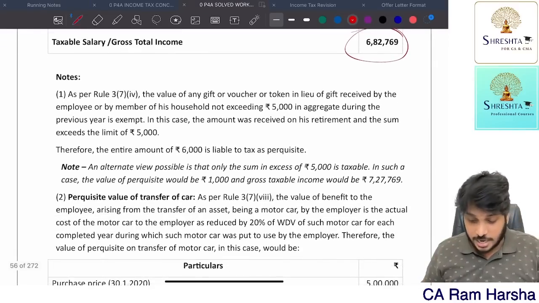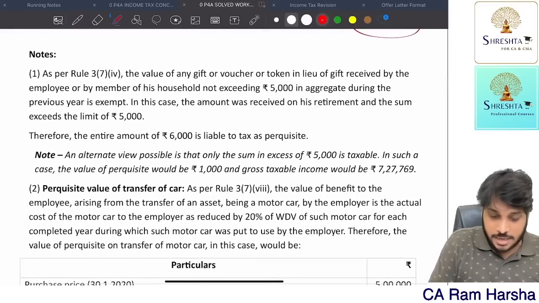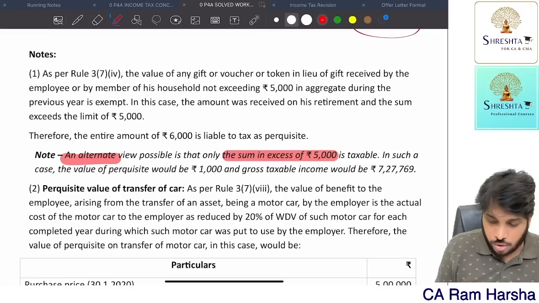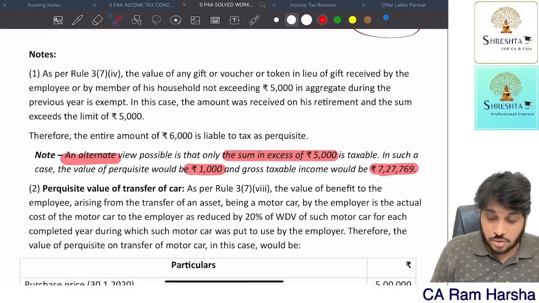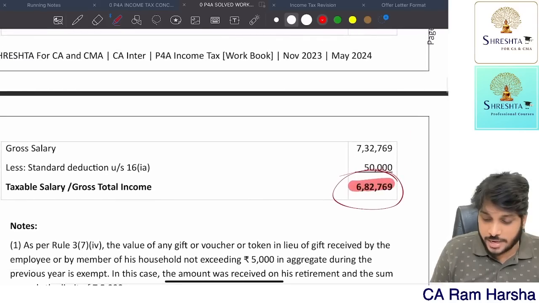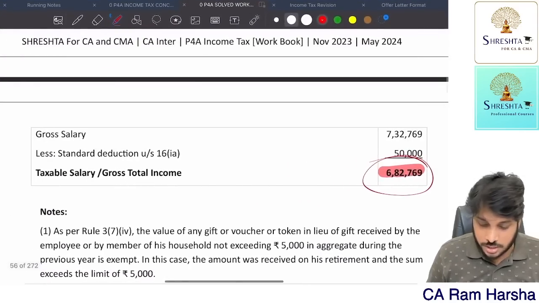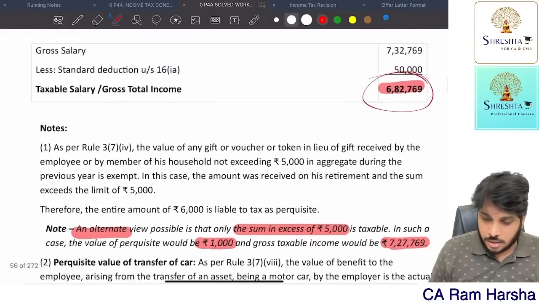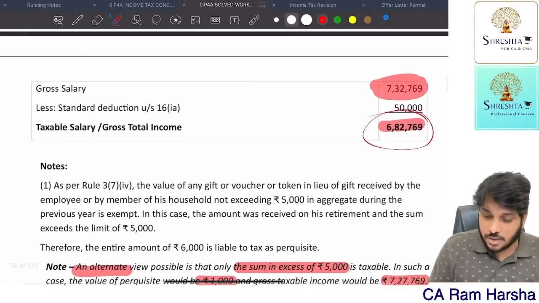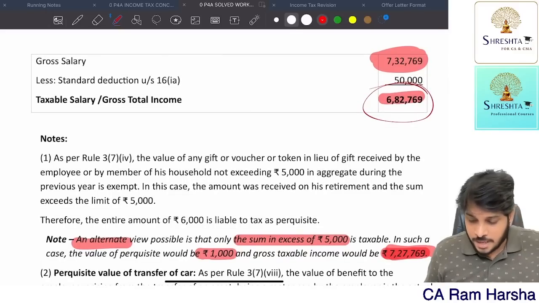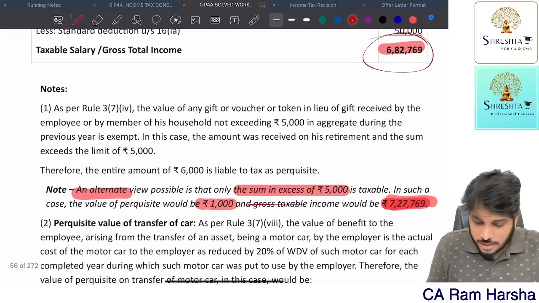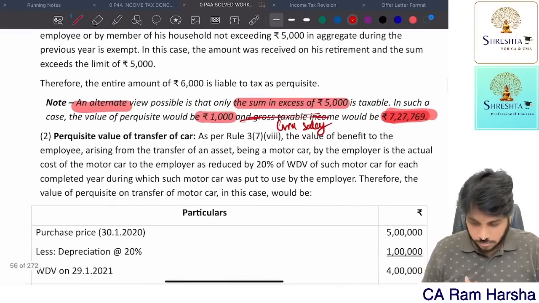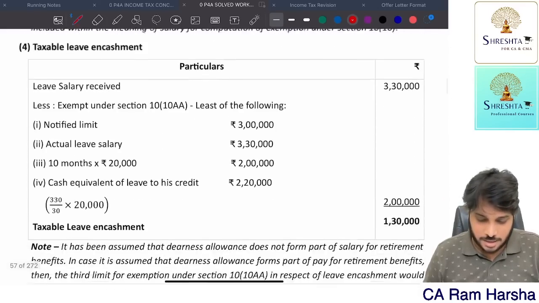Gift point, we should write an alternative view. Alternatively, gift only excess of 5,000 is taxable. In that case, 1,000 only taxable. In that case, gross salary would have been reduced by 5,000. So 7,27,770 would have been gross salary. Actually, here they gave a wrong wording. It's not gross total income, it's gross salary. Getting it? So they have given the entire answer here clearly.